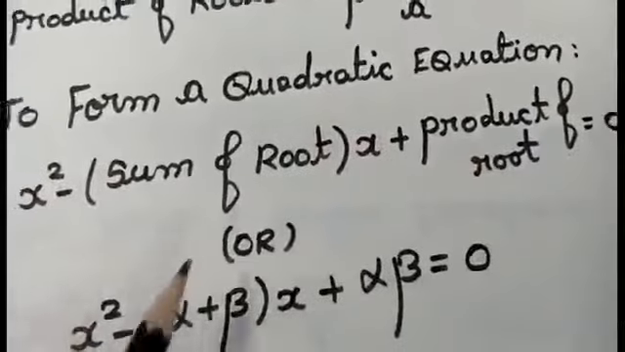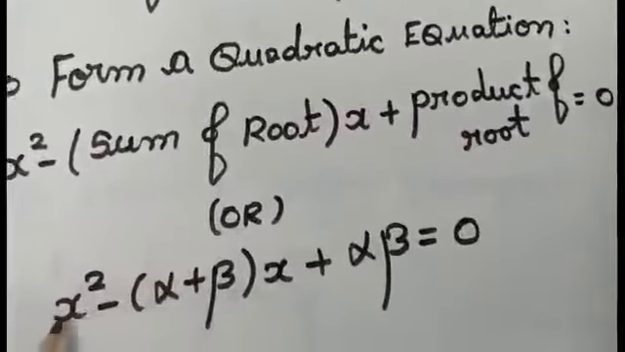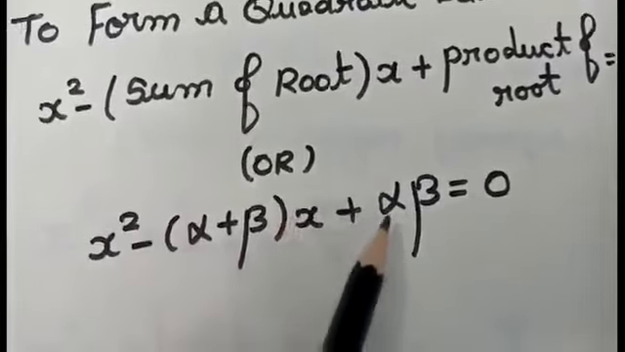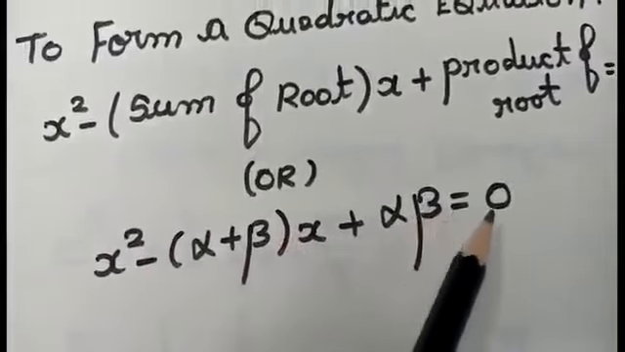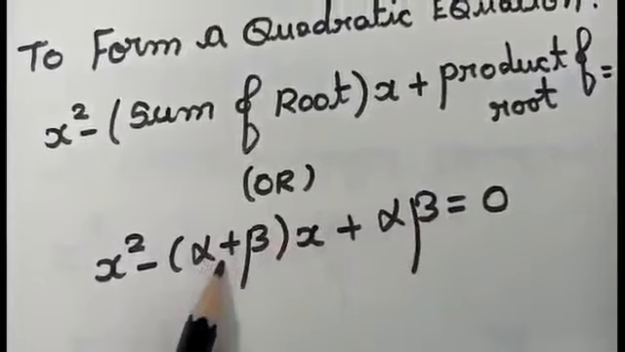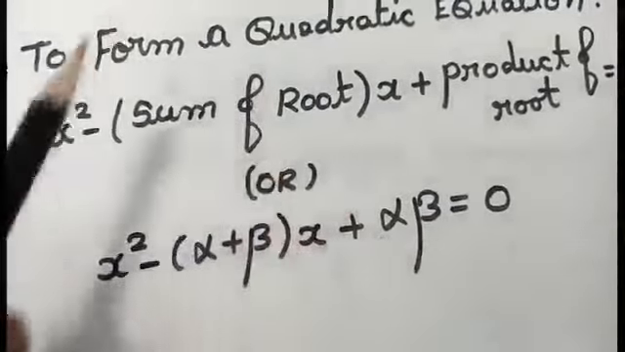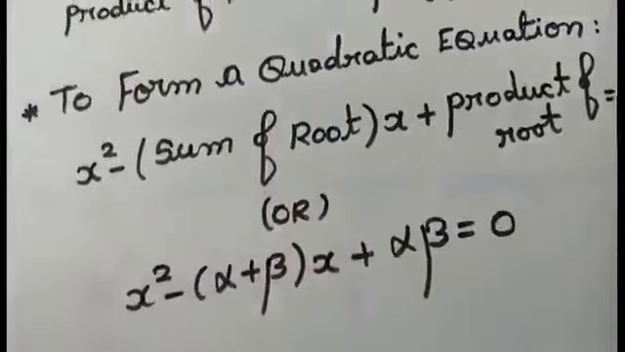equal to 0. That is, this can also be written like this: x square minus (alpha plus beta) into x plus alpha into beta equal to 0. This is sum of roots and product of roots. And we are going to see all these calculations with an example.